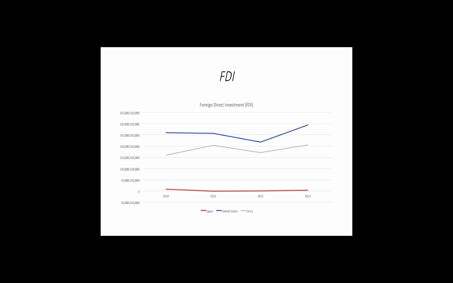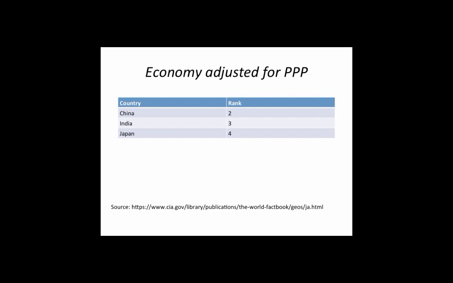Foreign direct investment is relatively low in Japan compared to the US and China. The Prime Minister declared Japan's economy as the top priority. He has reopened previously closed nuclear power plants, as well as pursuing an economic agenda for fiscal stimulus, monetary easing, and structural reform. Japan joined the Trans-Pacific Partnership negotiations in 2013, which should open Japan's economy to increase foreign competition and create new export opportunities for Japanese businesses.